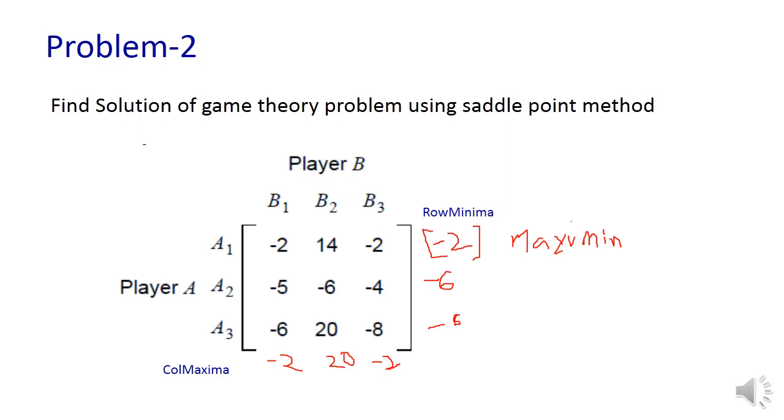There is -2 in two places, so we can select any one and go ahead. So let us take this one. This is the maximin, and this is the minimax.